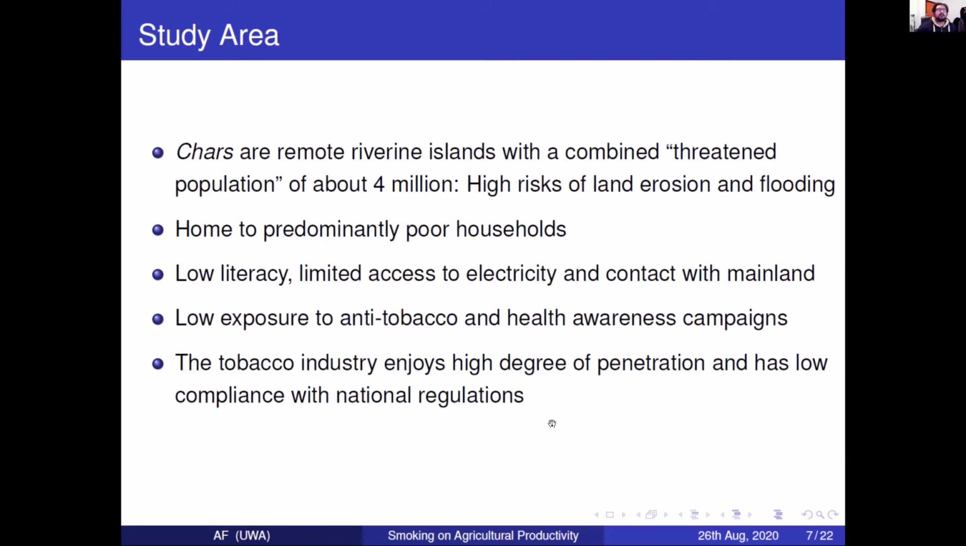What's important is that Bangladesh is a land where NGOs, non-government organizations, work a lot, right? But in these Char areas, very few NGOs actually work. So there is a low exposure to anti-tobacco and health awareness campaigns. Because of that, tobacco companies, especially British American Tobacco, BAT, enjoy a high degree of penetration within these Chars. And there's low compliance with national regulations as well.